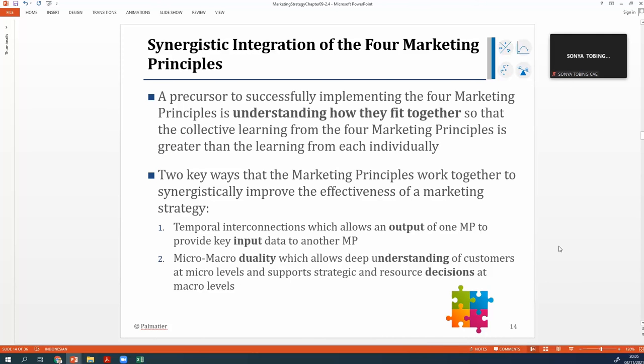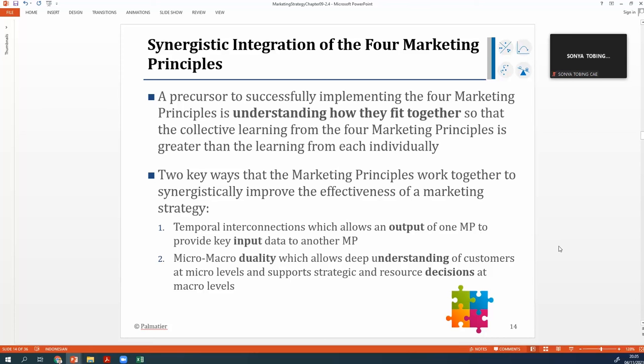And then let's go into how to make a synergistic integration of the 4 marketing principles. In implementing the 4 marketing principles, the objective is to understand how they fit together, so that the collective learning from the 4 principles is greater than the learning from each individually. The customer differs, the customer changes, the competitor reacts, and the resources are limited.